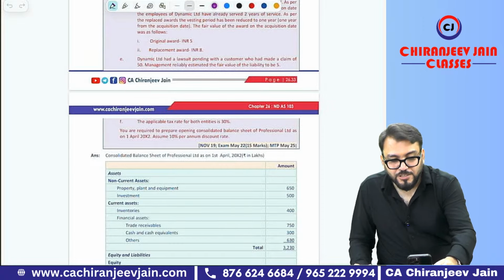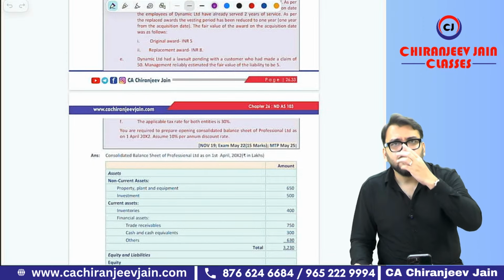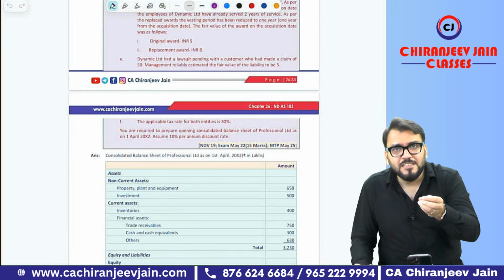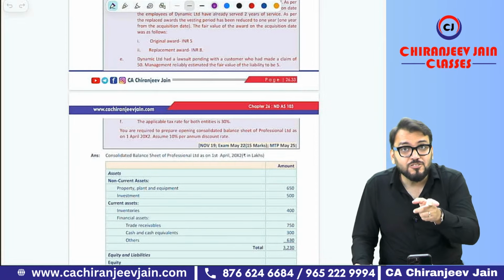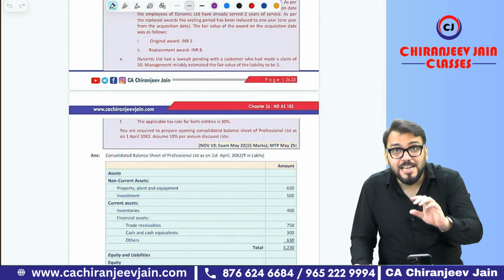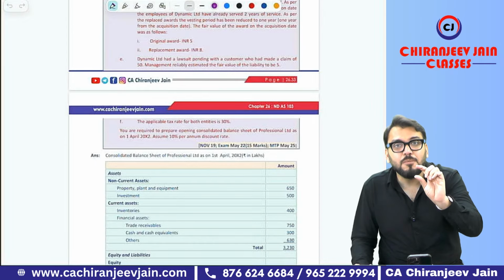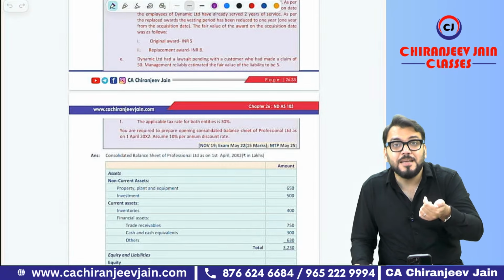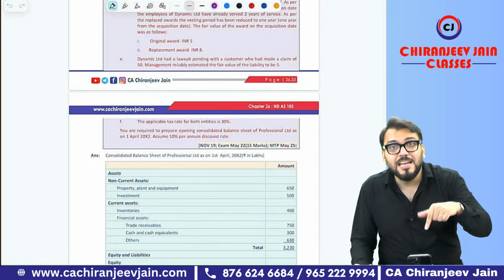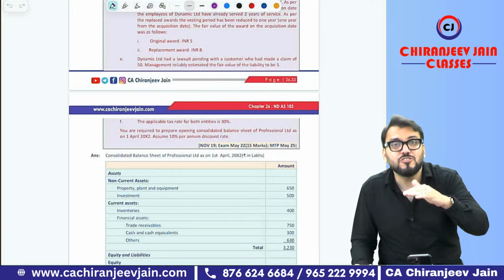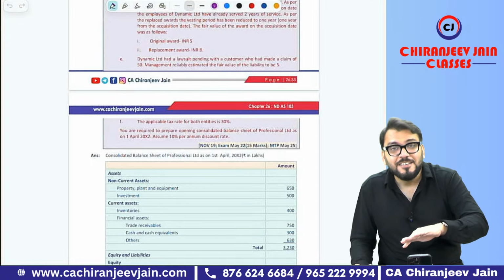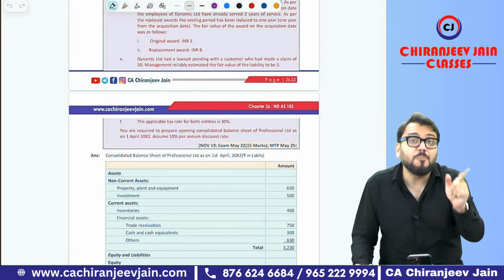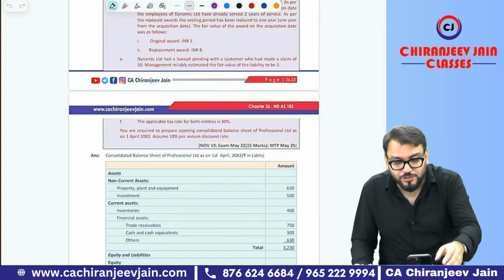Why do we account in detail? Just try to understand remeasurement gain. Remeasurement gain means there was some change in the investment because of the fair value, but that is not in the income tax book. So that means you have increased the carrying amount to fair value, but the tax base will remain the same. That will result in a taxable temporary difference in the books of the parent company. On that also DTL will be recognized. So what journal entry will we do? Deferred tax expense in the books of the parent company to DTL, so that will be debited to P&L of the parent company. Understood? Have you understood this point?